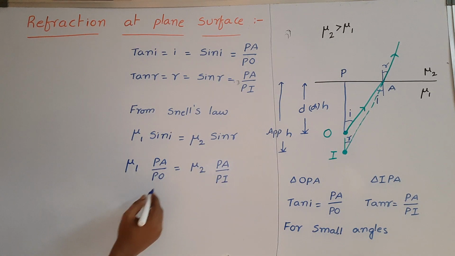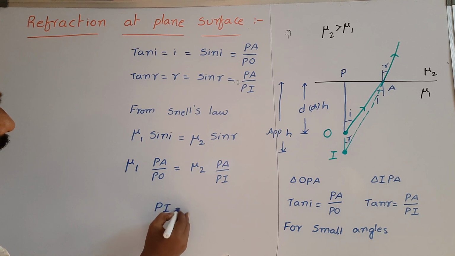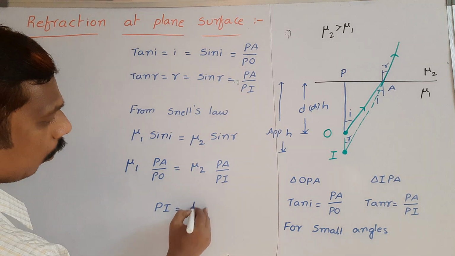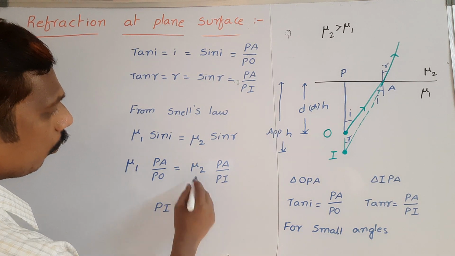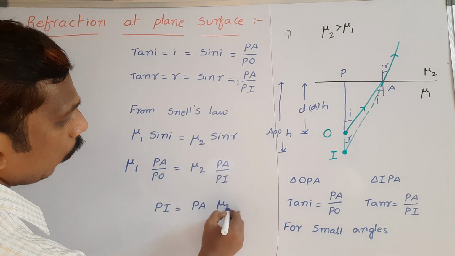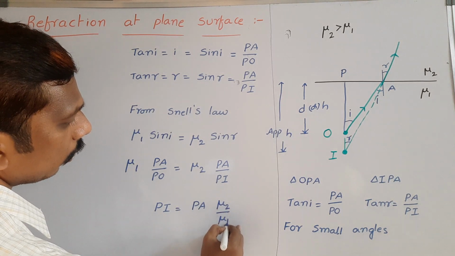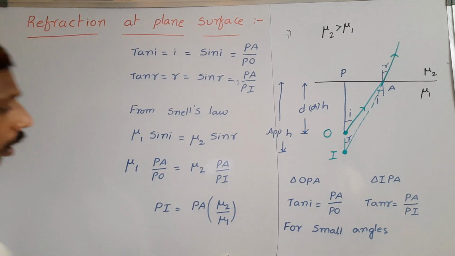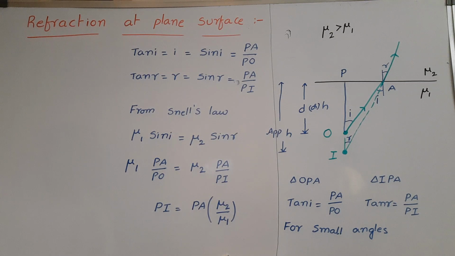PA gets cancelled. From this, cross multiplying, we get PI is equal to PA into mu2 by mu1. Where PA is said to be the real depth or real height, and here PI is said to be the apparent depth or apparent height we can say.